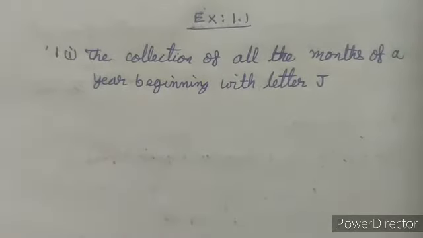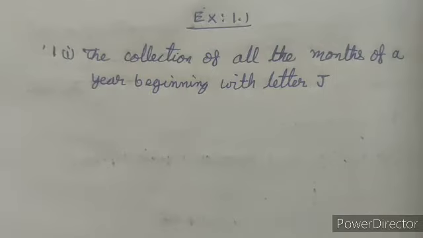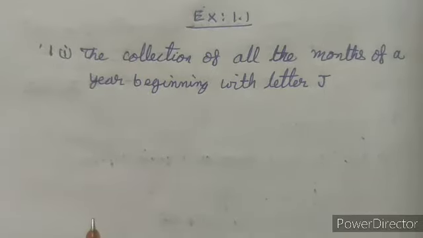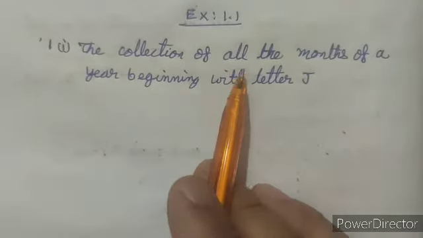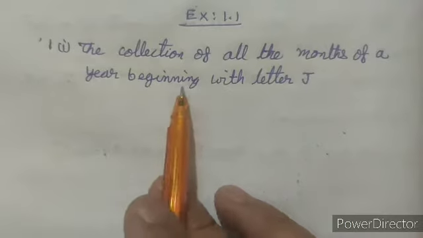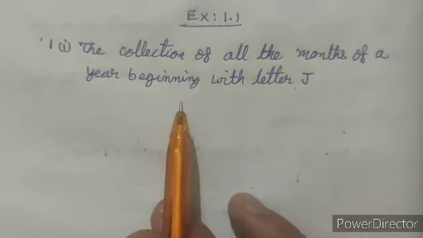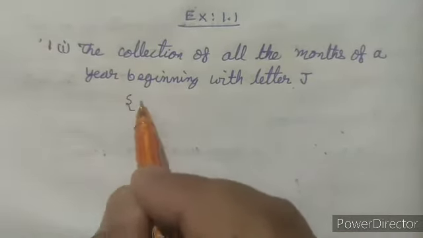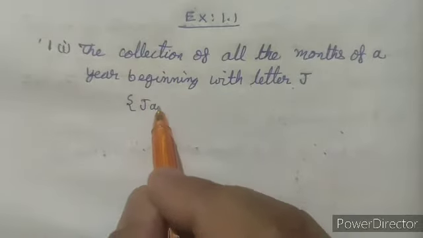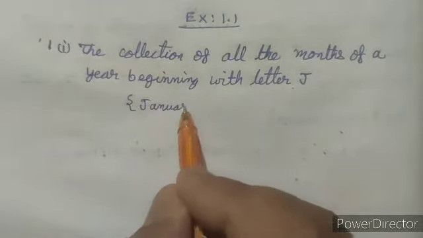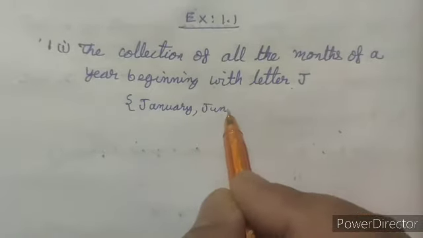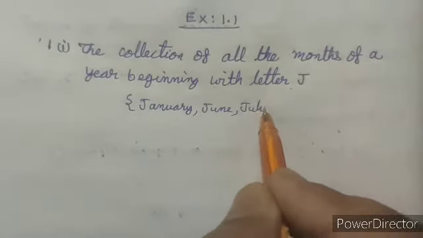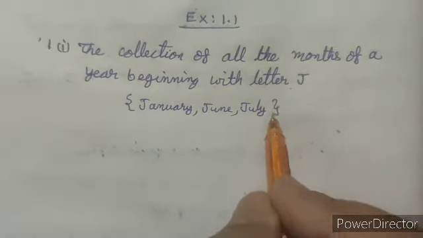Now come to exercise 1.1 of NCERT. Now first question is, which of the following are sets? Justify your answer. Now first part of it is the collection of all the months of the year beginning with letter J. Now you can write the months beginning with letter J, that is January, June, July.